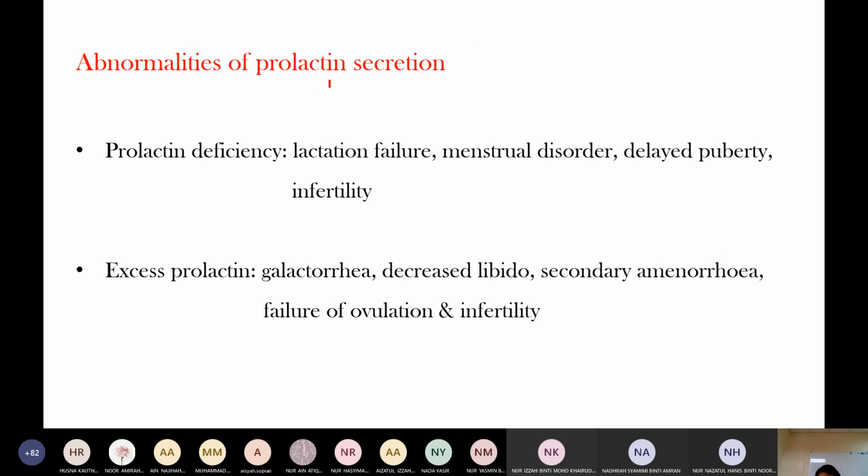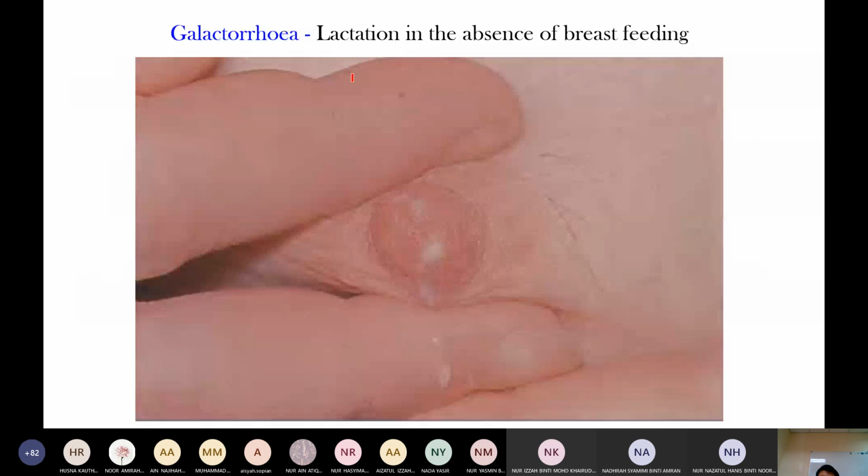So galactorrhea: normally milk is produced from the breast during breastfeeding. But in galactorrhea there is no breastfeeding, but still milk production.